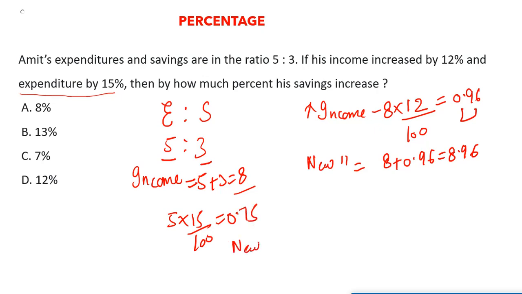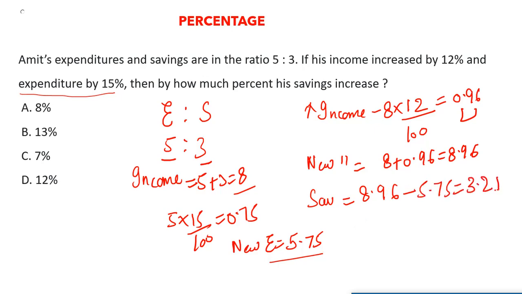So the new expenditure is 5 plus 0.75, that is 5.75. Now they are asking by how much percentage his savings increase. Saving is going to be, you simply have to subtract the new expenditure from the income, right? 8.96 minus 5.75, that is going to give us 3.21.